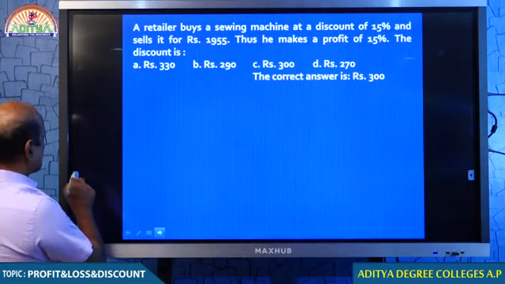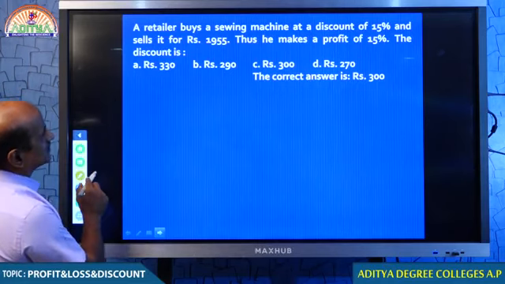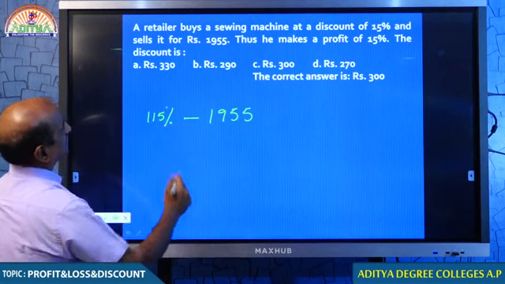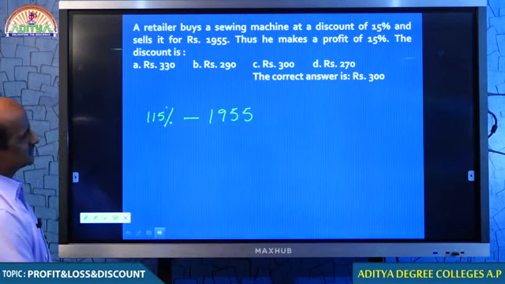Please check what you are asked to find: the discount. Very simple. I give you a very simple technique for this question. He sells it for 1955. By selling at 1955, he makes a profit of 15%. A retailer buys a sewing machine at a discount of 15% and sells it for 1955. Thus, he makes a profit of 15%.